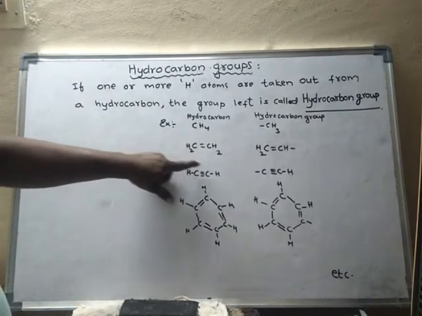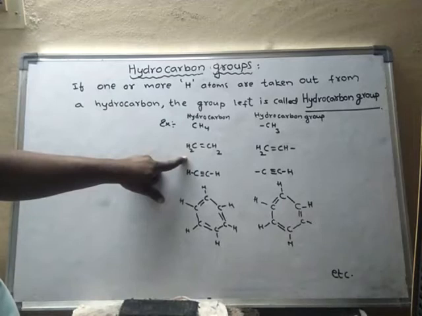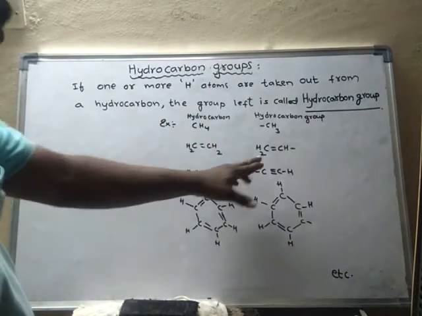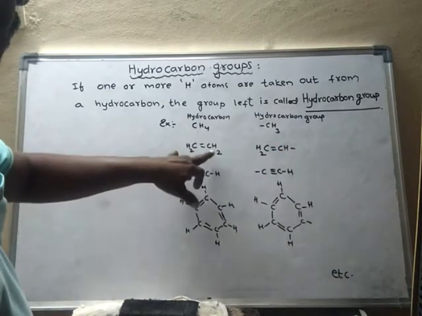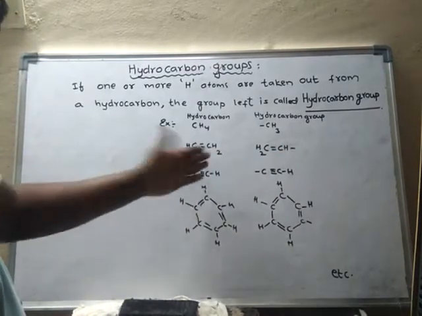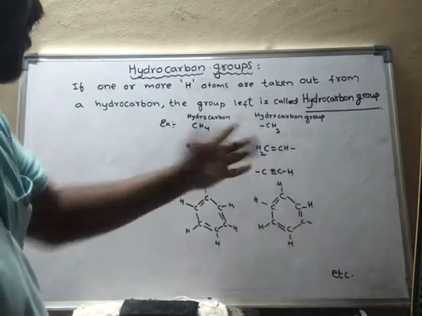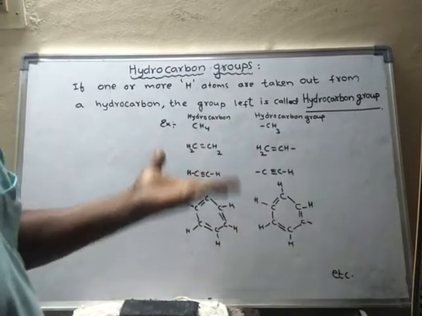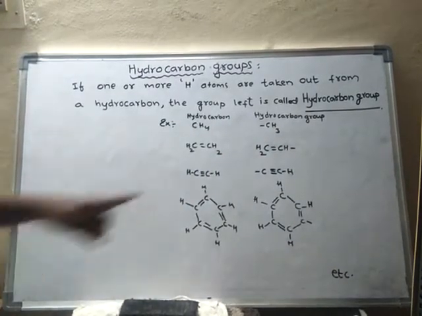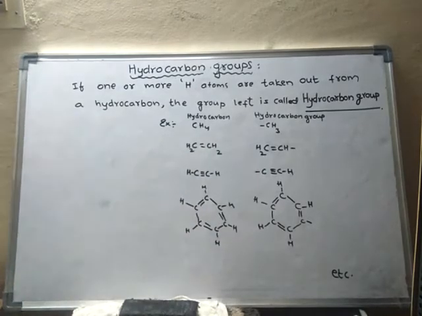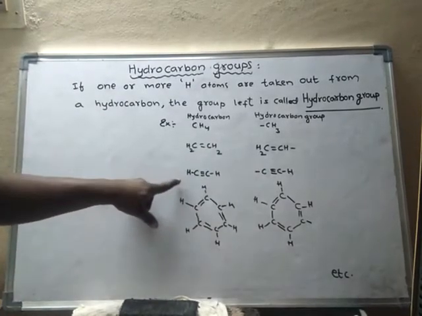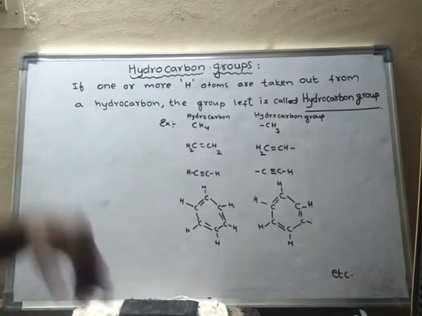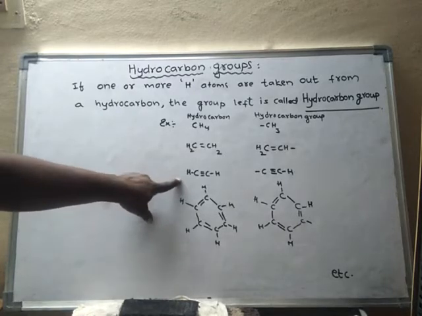Another example. This is a hydrocarbon. Suppose I remove one hydrogen, you may remove any hydrogen, this one or this one. Then the obtained one is said to be a hydrocarbon group. This is another type of hydrocarbon group, and this group is obtained from this hydrocarbon. This is called acetylene, the common name, and it is called ethyne, the IUPAC name.